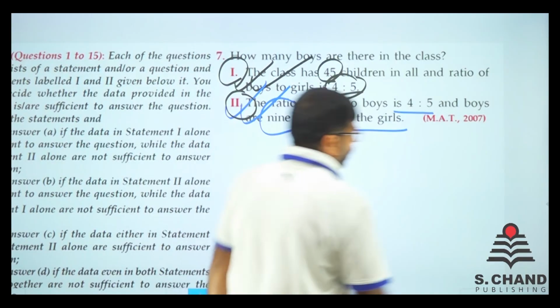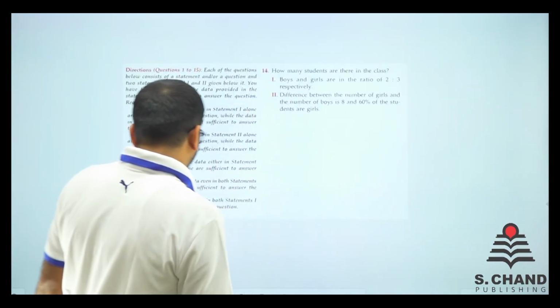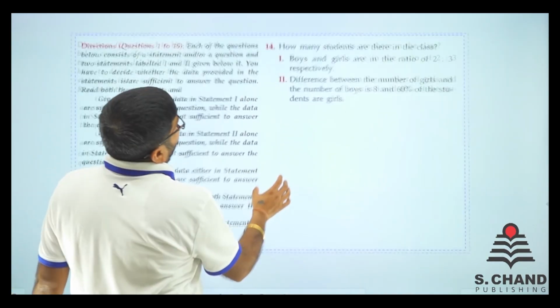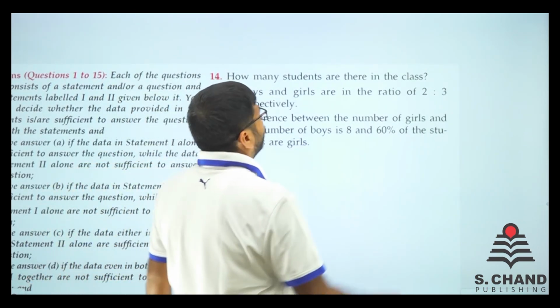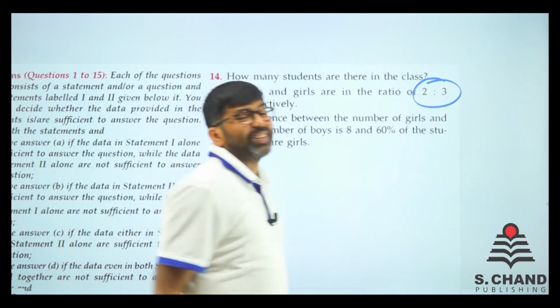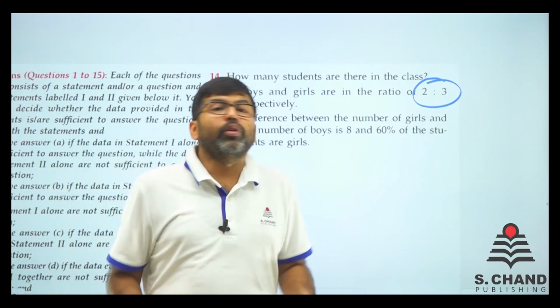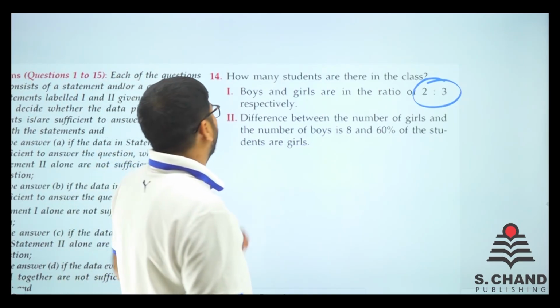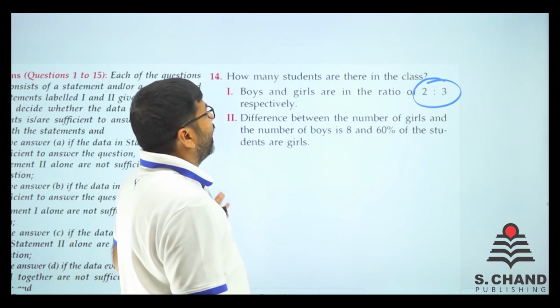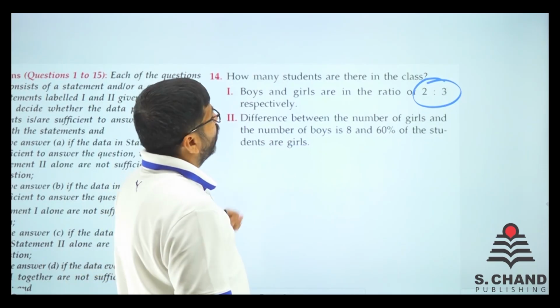And let's do one more question, that is the last question of today's video. Question number 14. How many students are there? So boys and girls are in the ratio of 2:3. We don't know how many of them are there, so insufficient. The difference between the number of girls and the number of boys is 8, and 60% of students are girls.